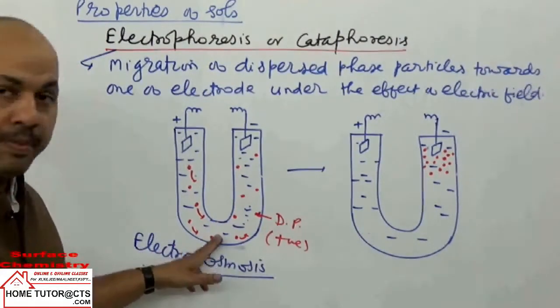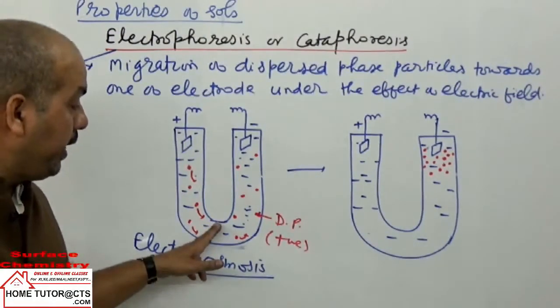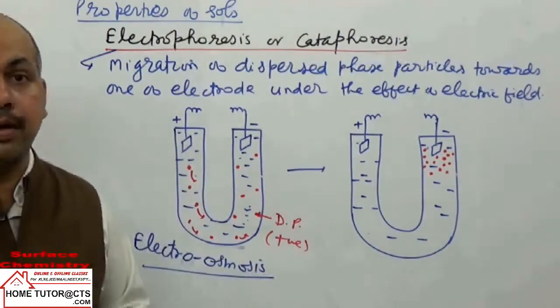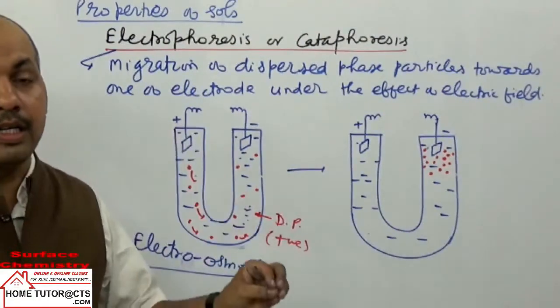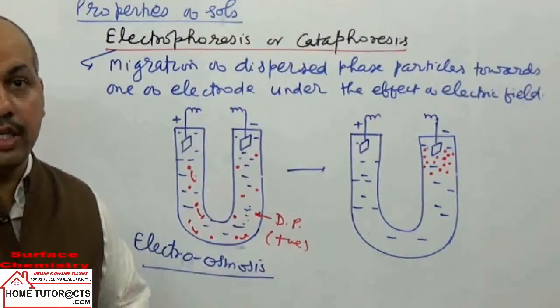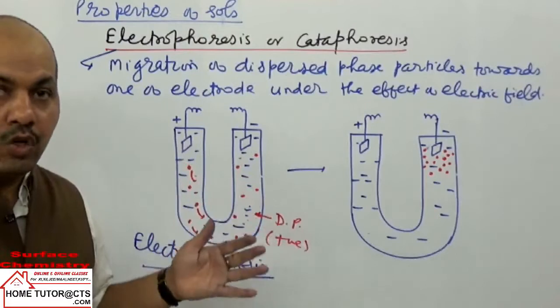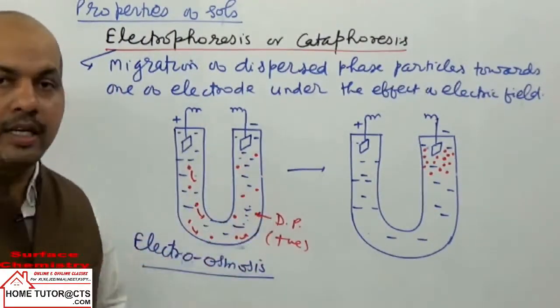We can put some separation or membrane made of animal membrane. If it is put here, what happens? The dispersed phase particles cannot pass through it. The dispersed phase particles all have one kind of charge, positive or negative, and to make the sol as a whole electrically neutral, the medium will carry equal and opposite charge.